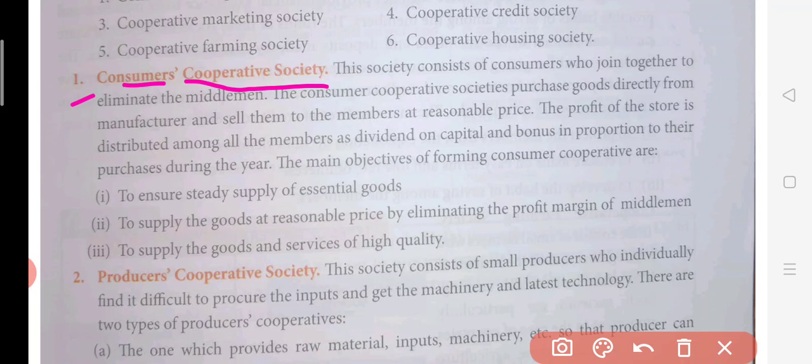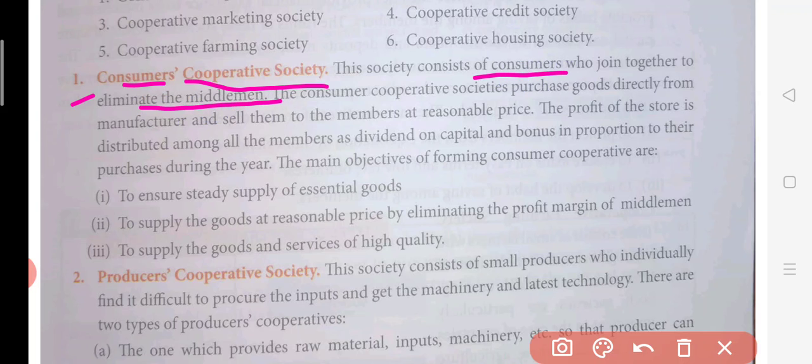So who is a consumer? Basically, a consumer is that person who purchases goods and services for his own satisfaction. Here it will be a group of consumers who will be making a cooperative society. Why do they make it? Simply because they want to purchase some goods from the market. At least 10 members are required to make this cooperative organization. People with the same common interest will join this consumer cooperative society. This society consists of consumers who join together to eliminate the middleman.